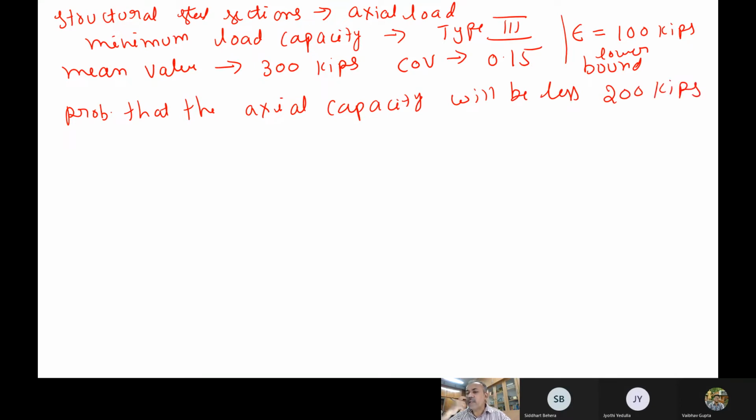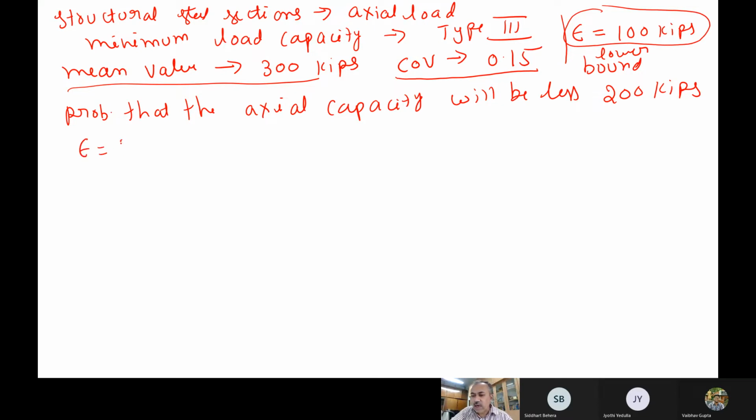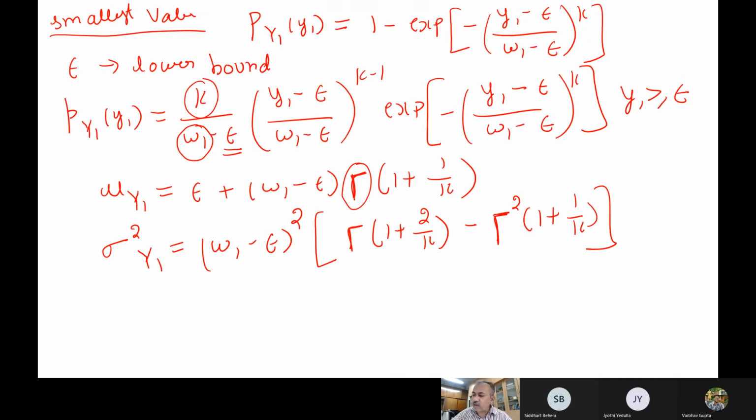So we have several structural steel sections. The lowest value has been calculated, and from those numbers the mean value and the coefficient of variation have been estimated, and we know the lower bound also. So none of the elements will be lower than this 100 kips. Now we have to find the probability that this axial capacity will be less than 200 kips. It is very straightforward. Epsilon is 100, the lower bound we know. So now the only problem is we have to solve for this k and this omega 1.